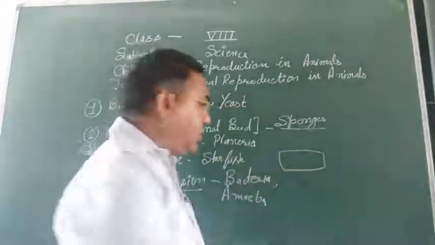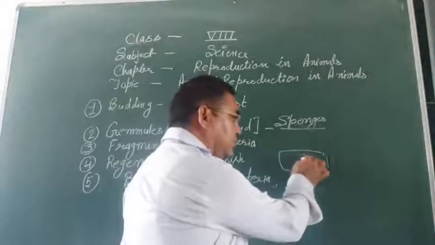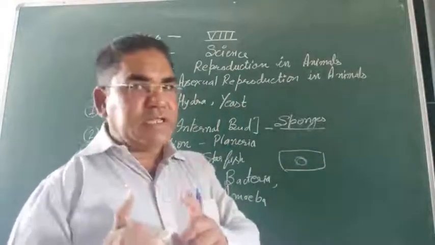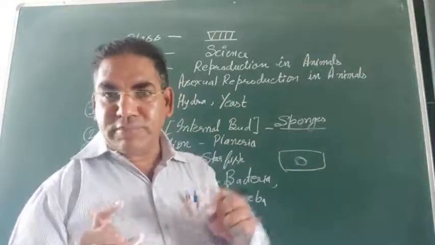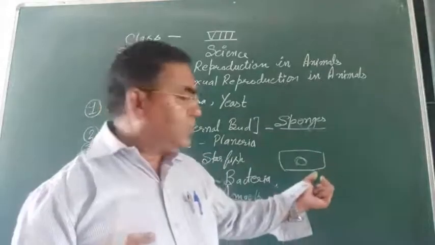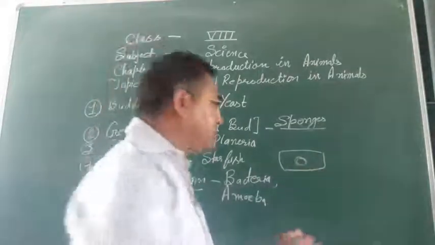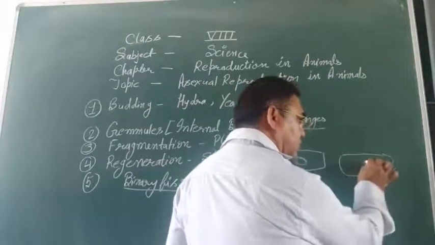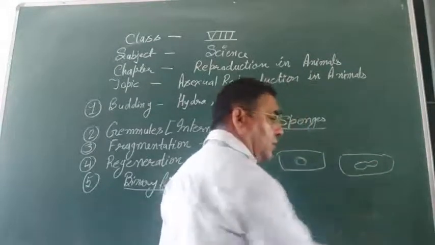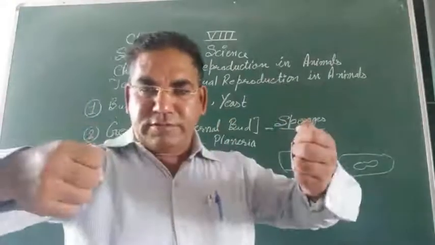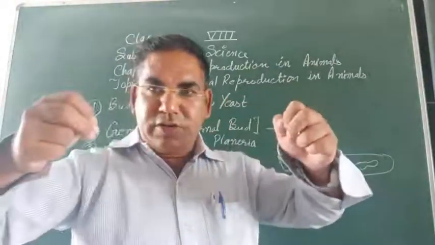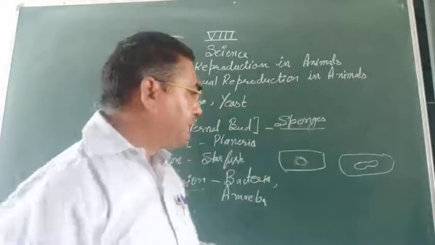Suppose this is a bacteria. This is its nuclear matter. Nucleus is absent in bacteria, a prokaryotic organism, so it is nuclear matter, which is DNA and RNA. Its nuclear matter elongates.